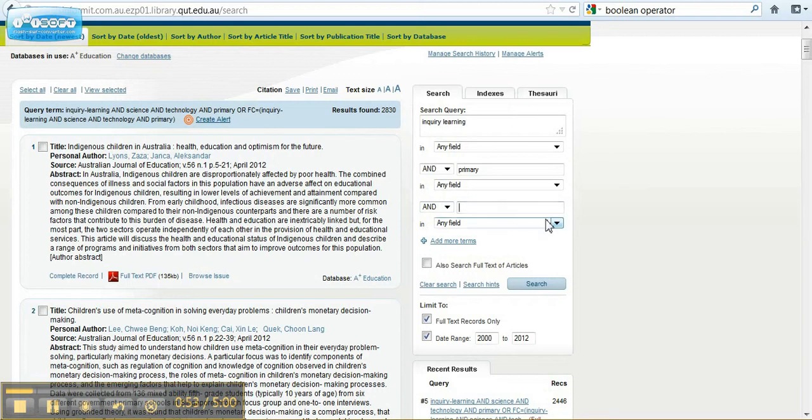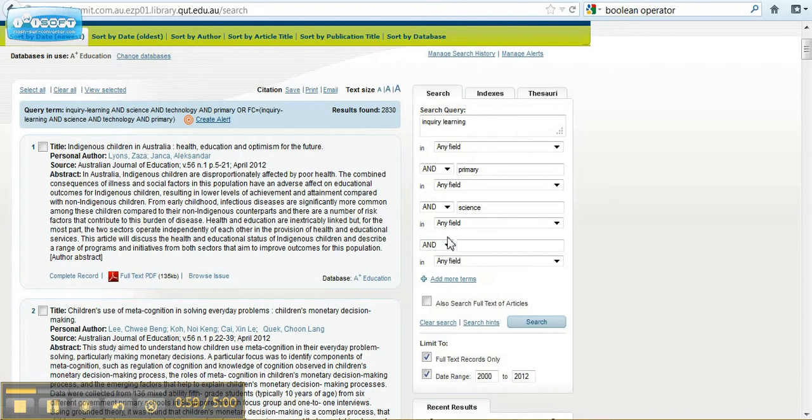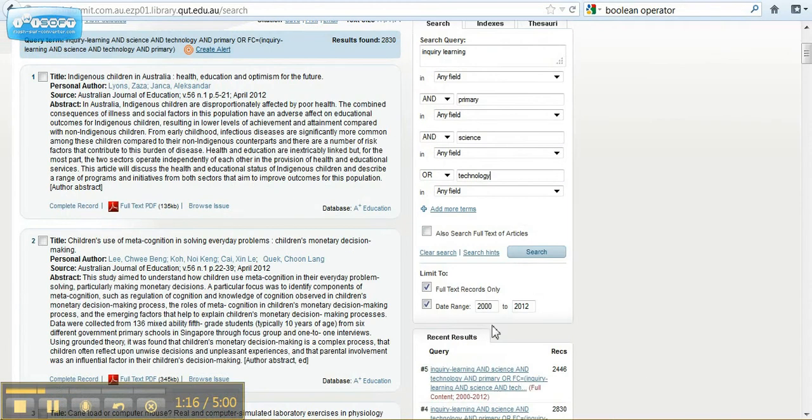I'm going to look for science, and instead of choosing the operator of AND here, I'm also going to change that to OR and see if anything comes up under the term technology. So we've got inquiry learning, primary, science and technology. So I'm going to do a search of that.